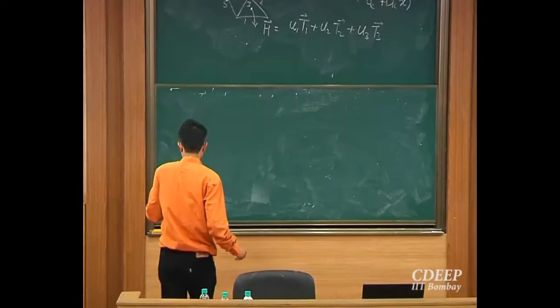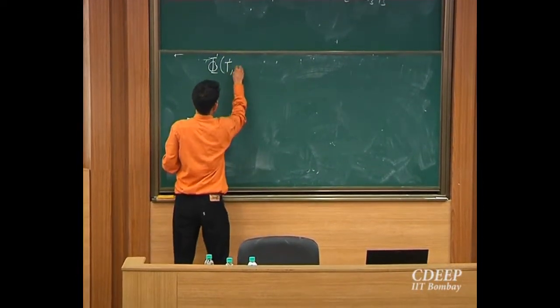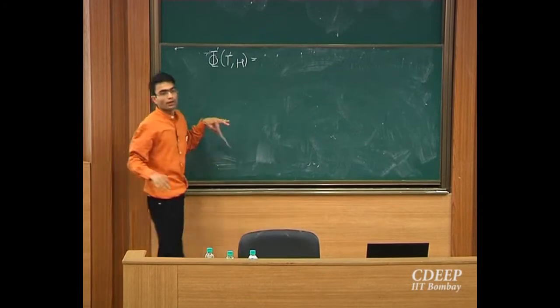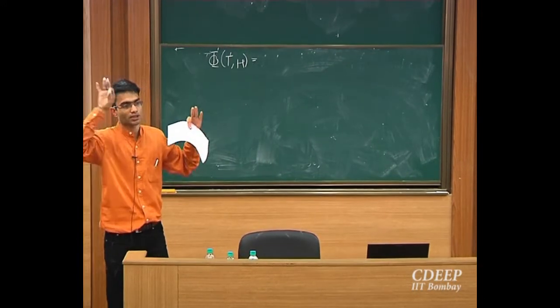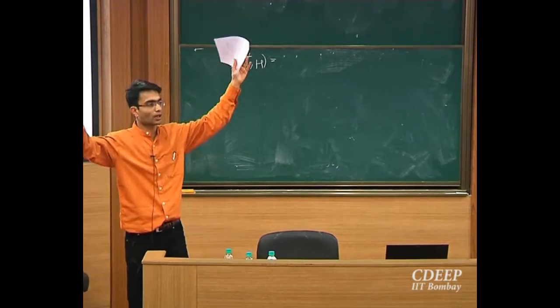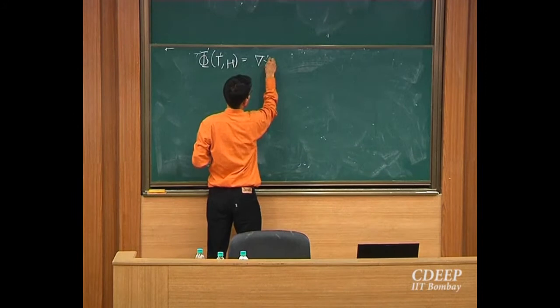Okay. So I'll introduce one shorthand notation over here. So phi of TH. If you remember, we had one term which was inside the area integral, right? There was a double integral over sigma and there was one ugly expression inside it. So let me introduce a shorthand notation for this ugly expression.